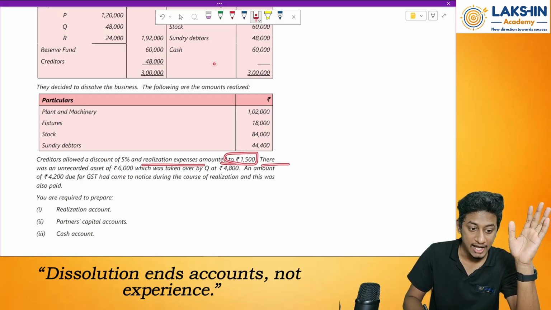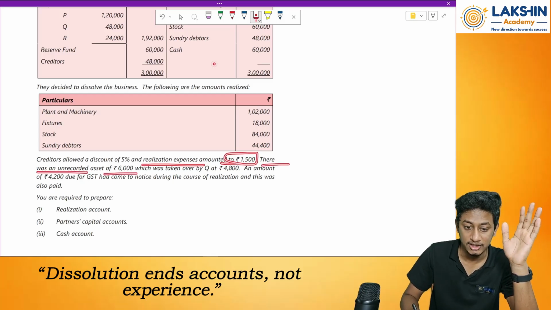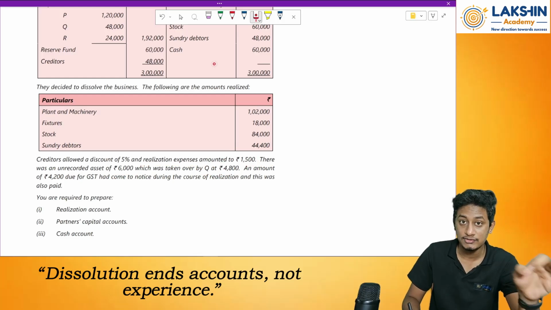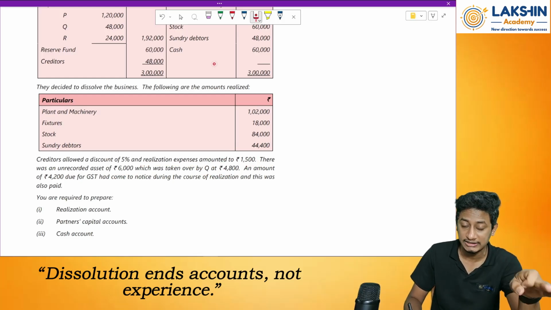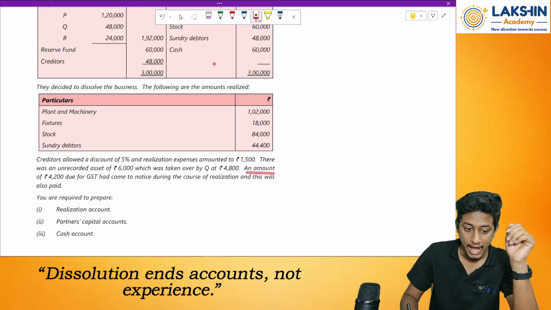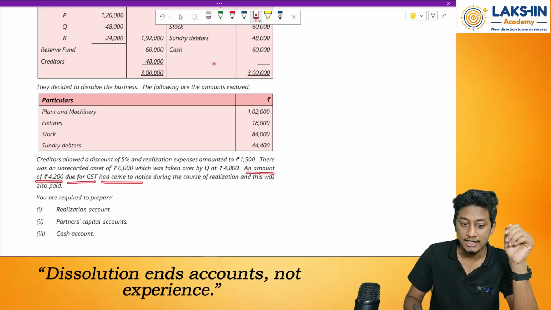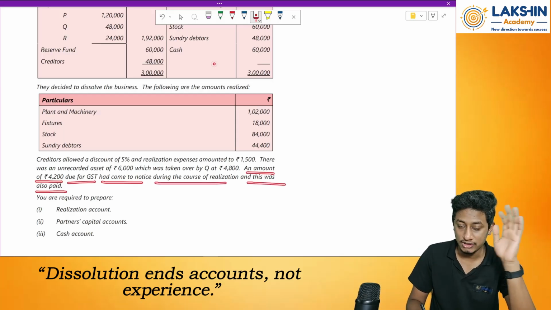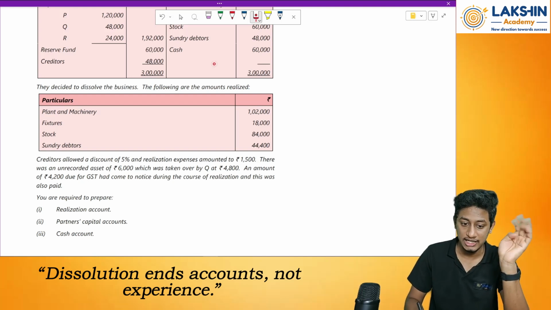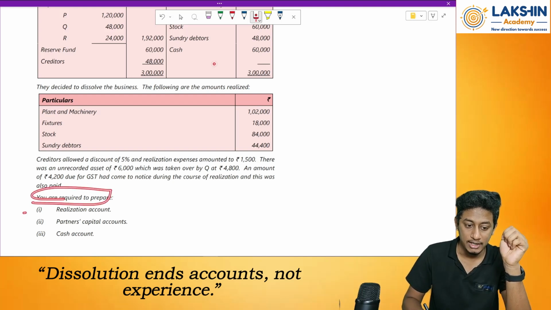Then there is an unrecorded asset of rupees 6,000, which was taken over by Q for rupees 4,800. So there was an unrecorded asset which was taken over by Q at rupees 4,800. Fine. An amount of rupees 4,200 due for GST had come to notice during the course of realization, and this was also paid. So there was an amount due towards GST which was unpaid. So this has also been paid during the realization. So you are required to prepare realization account, partners capital account and cash account.